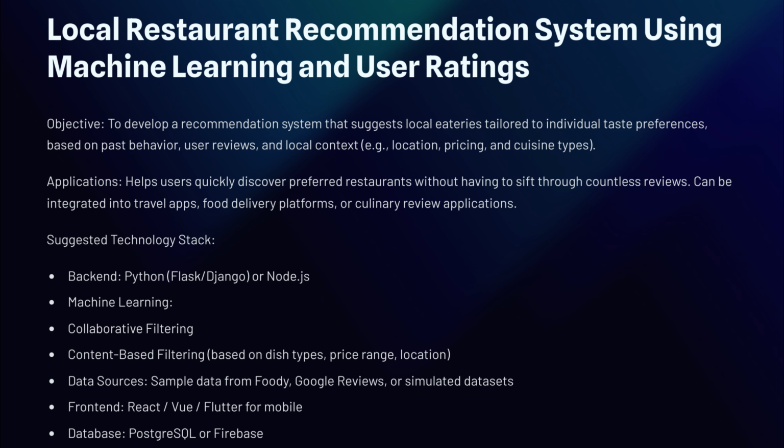The objective of this project is to develop an intelligent system capable of recommending dining venues that match a user's taste preferences. The system will rely on user behavior, past ratings, and local factors such as location, price, and cuisine type. Real-world applications include helping users quickly discover suitable restaurants without reading through numerous reviews. It can also be integrated into travel apps, food delivery platforms, or culinary review systems.